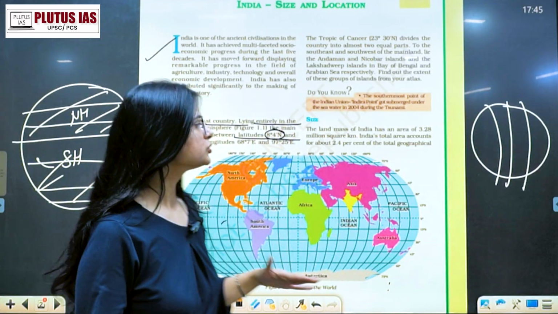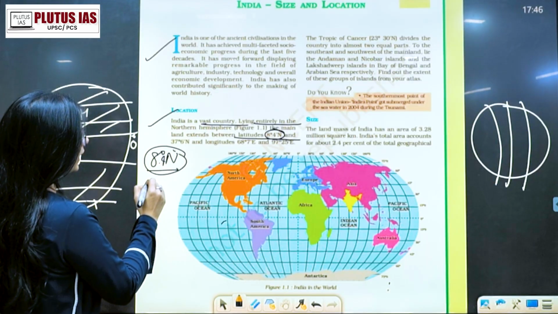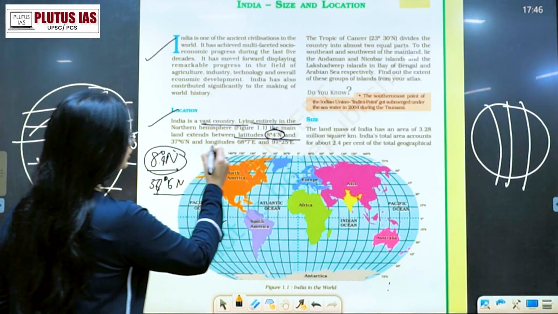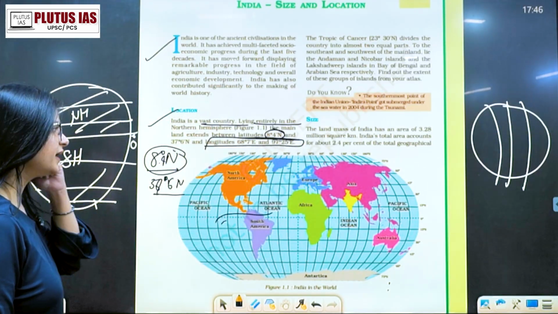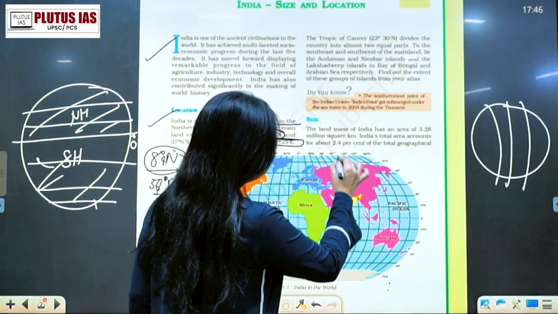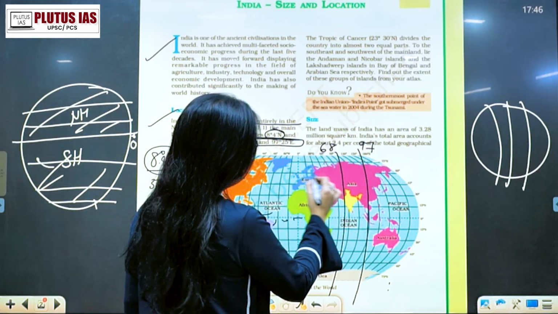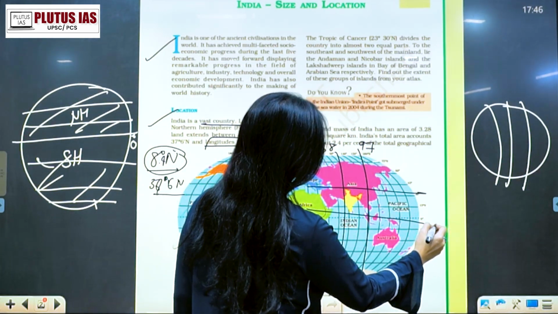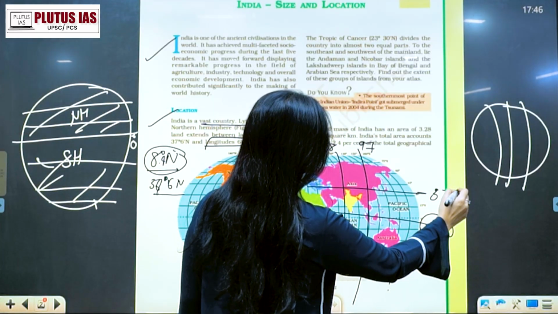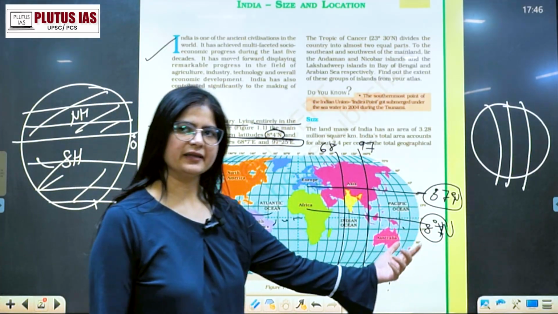The longitudinal extent is 68 degree 7 minutes east and 97 degree 25 minutes east. I am just taking the initials of it, like 68 and 97 for longitude, and 8 degree north and 37 degree north for latitude.